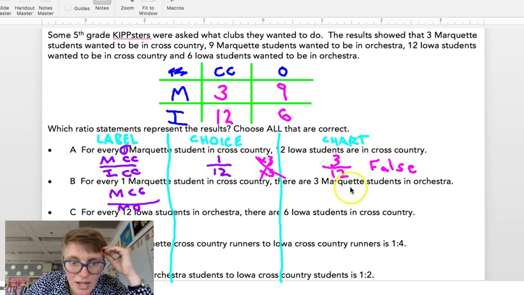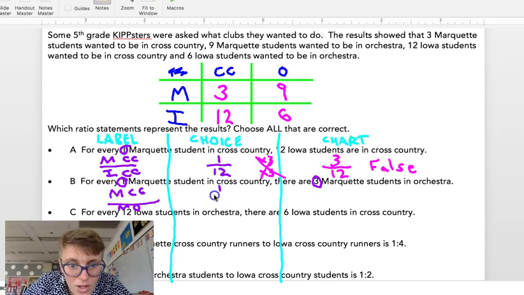Marquette cross country, Marquette orchestra. Now I'm going to go to my choices. My answer choice says 1, 2, 3. So I'm going to write 1, 2, 3. 1 Marquette cross country, 3 Marquette orchestra.